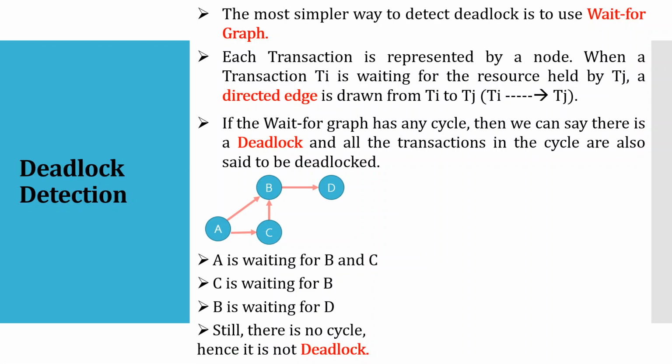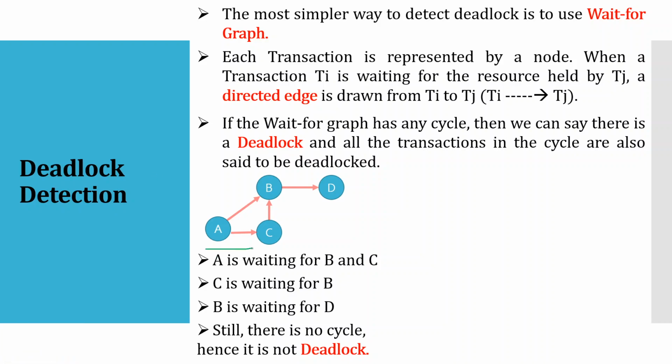Why is it not a deadlock? A to B, but B to C is not there, right? And C to A is not there. So somehow there is not a cycle. You can see here very clearly. See, I am just marking it with a green color.